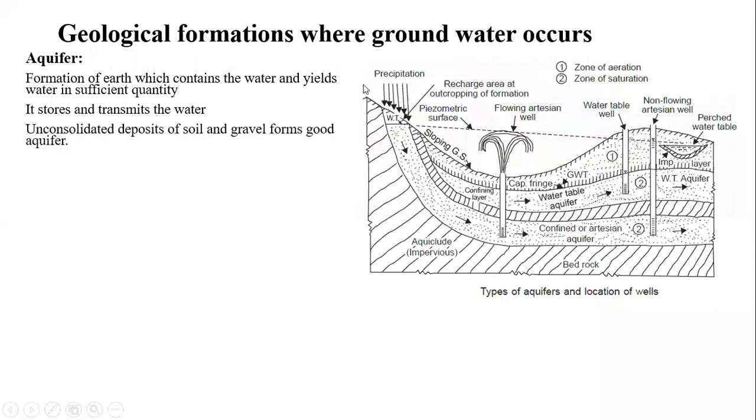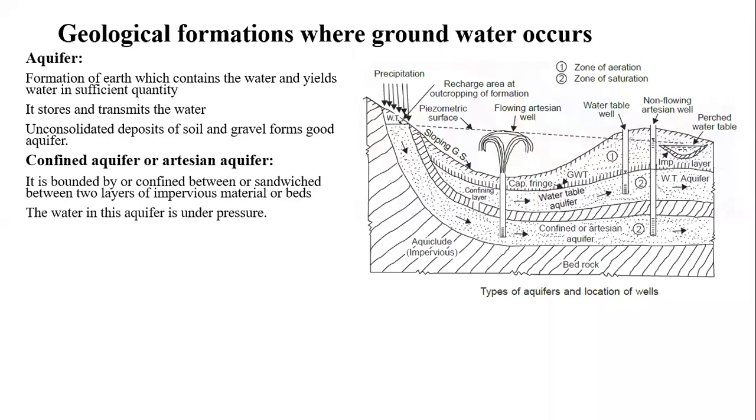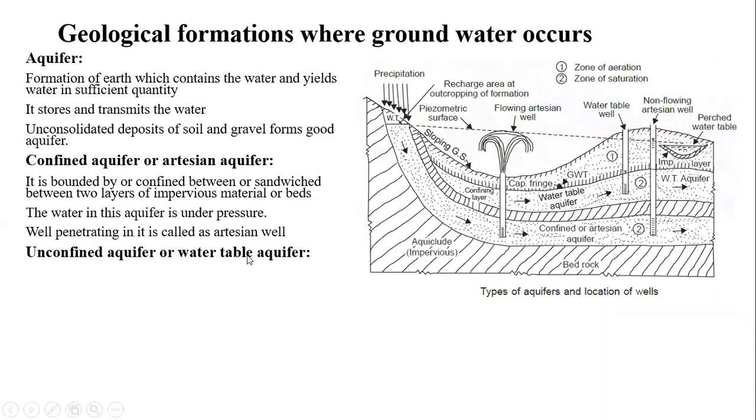Then we saw that for a good aquifer, unconsolidated deposits of soil and gravel are the best materials. Then we saw confined and unconfined aquifers. For a confined aquifer, its upper boundary and lower boundary are highly impervious materials, and the water inside it is always under pressure. That is the piezometric head we saw. It has its recharge point at a large distance from it, and it joins the soil surface somewhere else, and a well penetrating inside it is considered an artesian well.